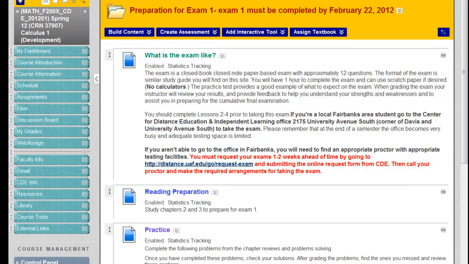This is for 2 reasons. The first is I'd like to get your exam back to you in a decent amount of time so that you can use it to prepare for the next lessons. Math is comprehensive. It builds upon the stuff you've already learned. Okay, so if you don't get your exam turned in at a specific date, you're not going to get it back in a decent amount of time. You're probably not going to finish the course on time.